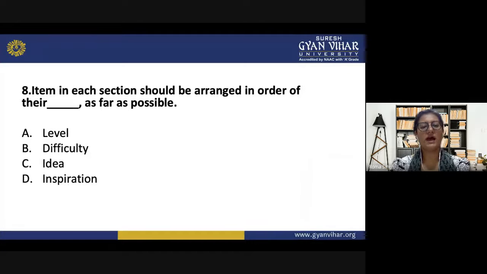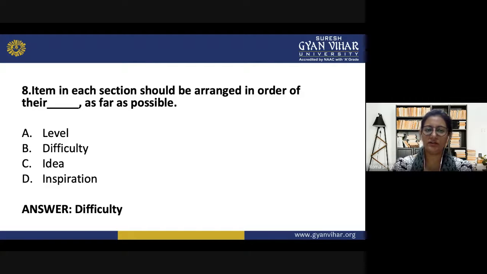Next question is, item in each section should be arranged in order of their dash as far as possible. The options are level, difficulty, idea, or inspiration. And the correct answer is in order of their difficulties. So we have to include all kind of questions. It is not only for the brilliant or the bright students.